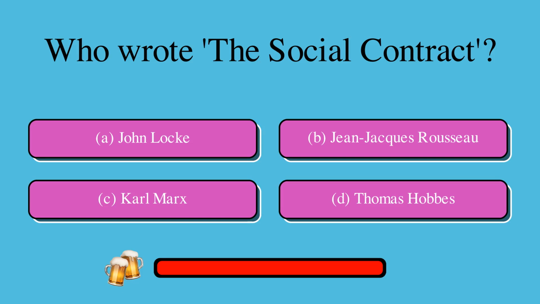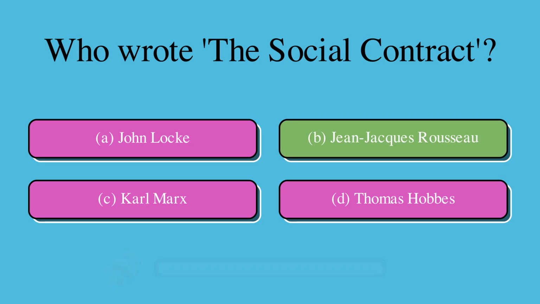Here's some general knowledge, political theories trivia. Who wrote The Social Contract? Is it A. John Locke, B. Jean-Jacques Rousseau, C. Karl Marx, or D. Thomas Hobbes? The correct answer is B. Jean-Jacques Rousseau.